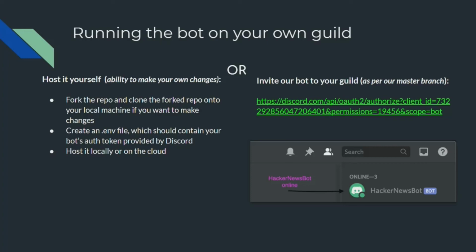Then you must create a .env file, which should contain your bot's authentication token provided by Discord. And then you would have to either host it locally or on the cloud via Heroku or AWS, etc. And the second option is to invite our bot to your guild as per our master branch using the link in the slides.